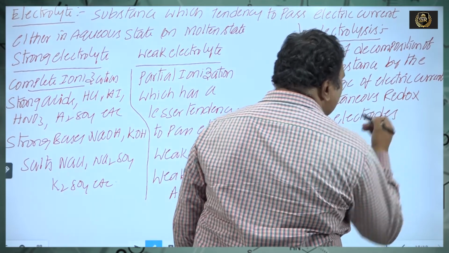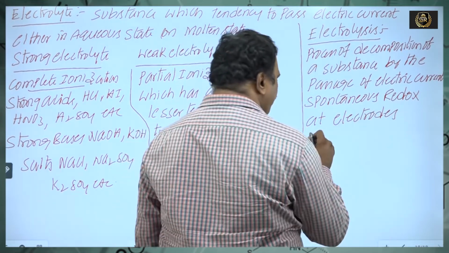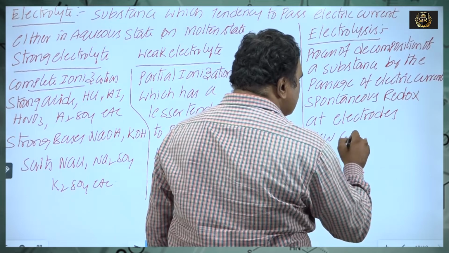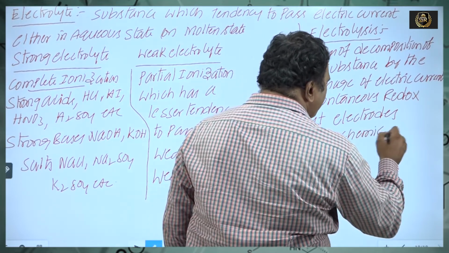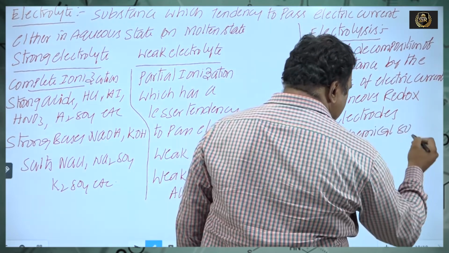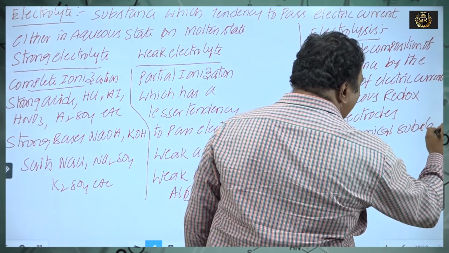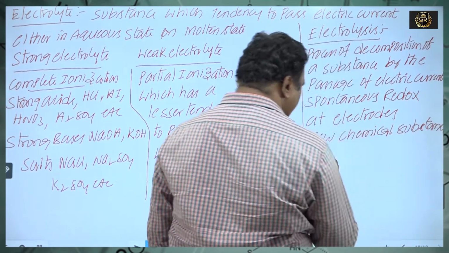New chemical species are deposited or liberated at electrodes.